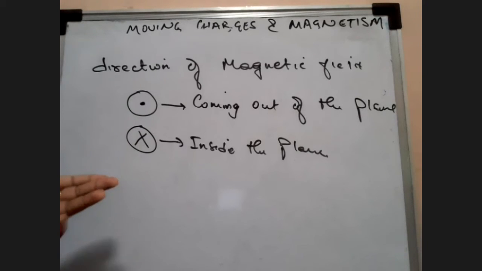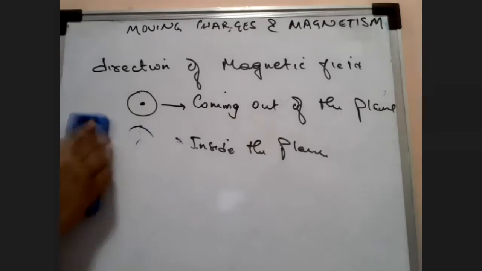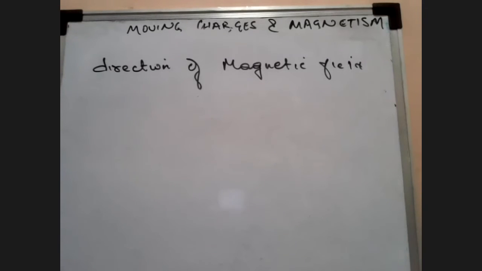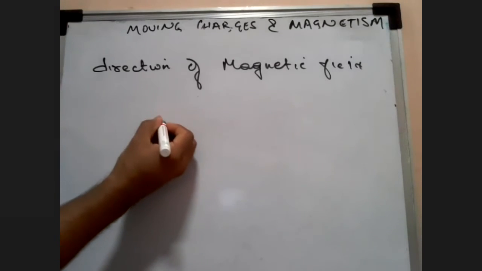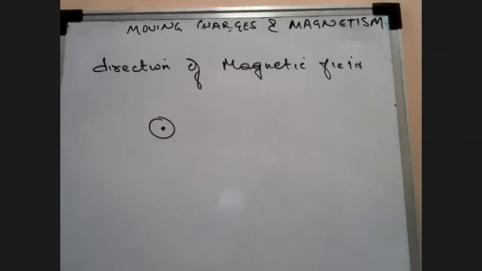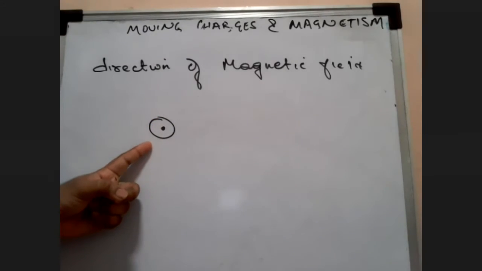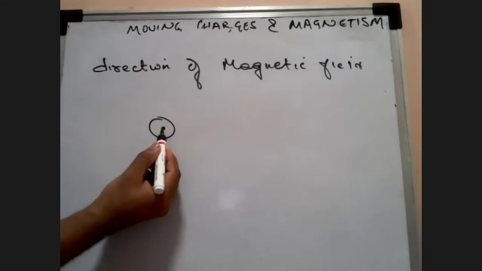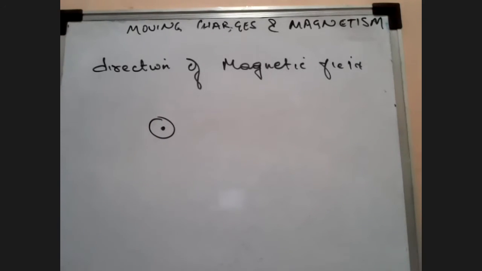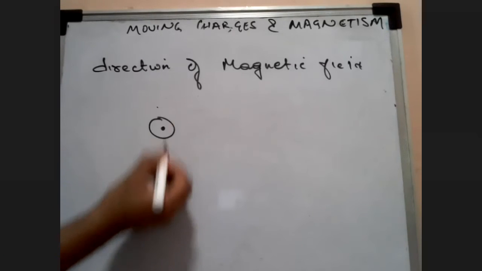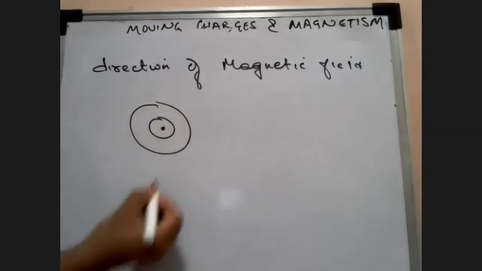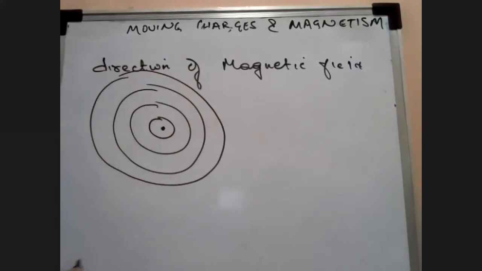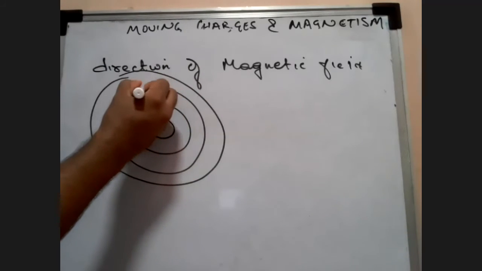Fine, if these basics are very clear with you, let's go to the direction of magnetic field. Consider a current carrying conductor in this case. So right now, this is a current carrying conductor, and this conductor is placed like this. It's placed towards you. All you can see is the area of cross section. So it has been observed that the magnetic field lines across this current carrying conductor will be in this format, and let's say it has a direction in this way.